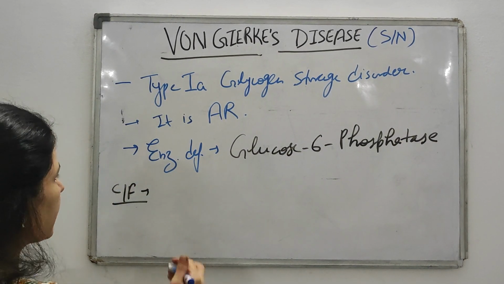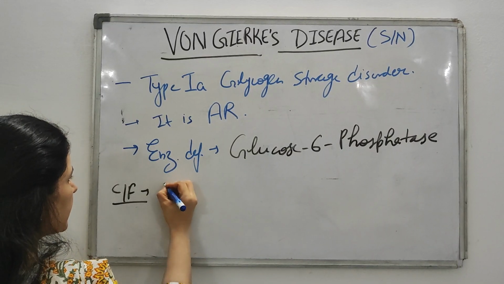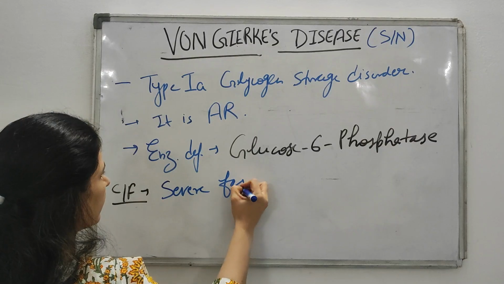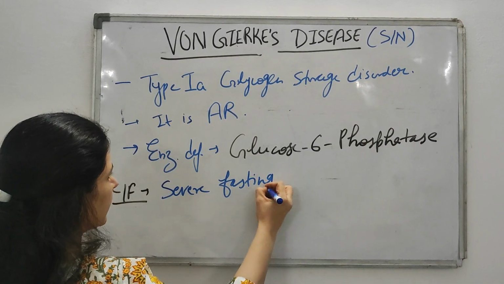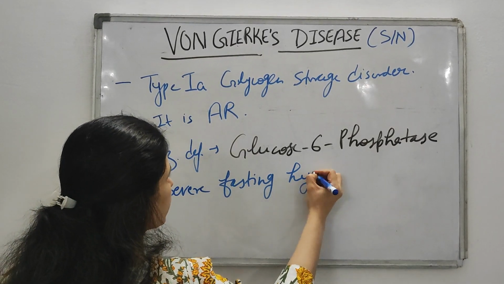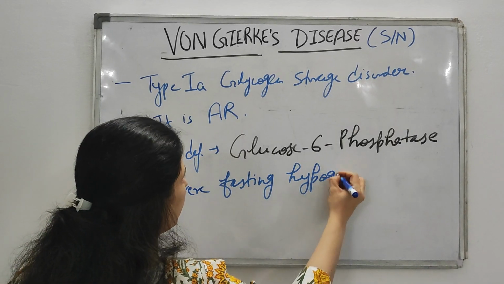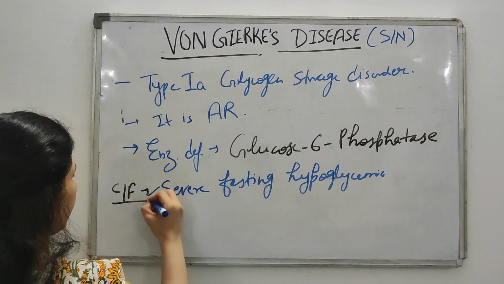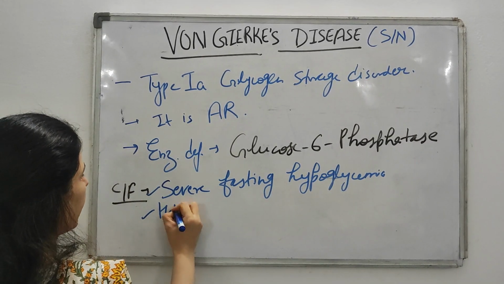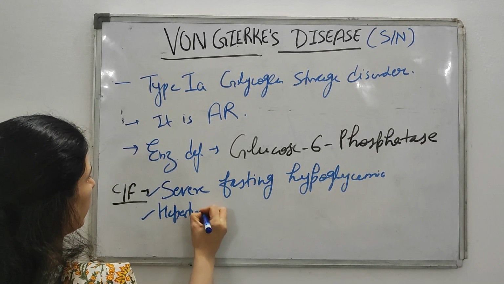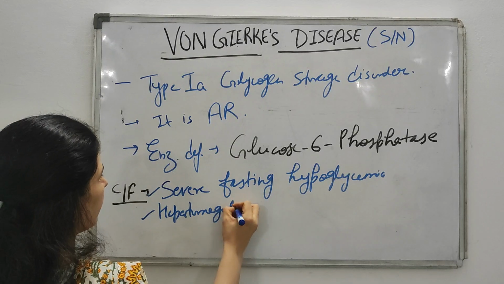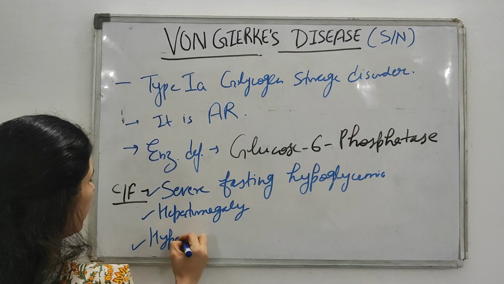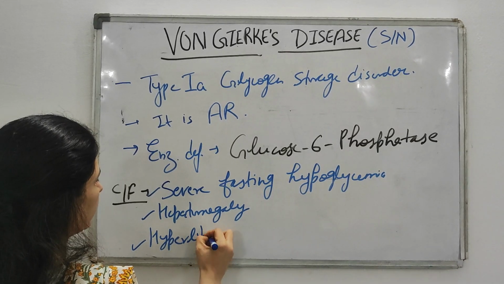So, the clinical features are severe fasting hypoglycemia. And then the second one is hepatomegaly. Then hyperlipidemia.